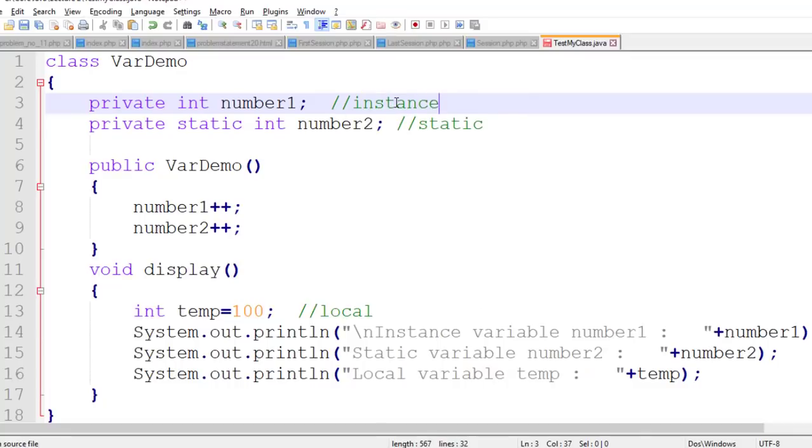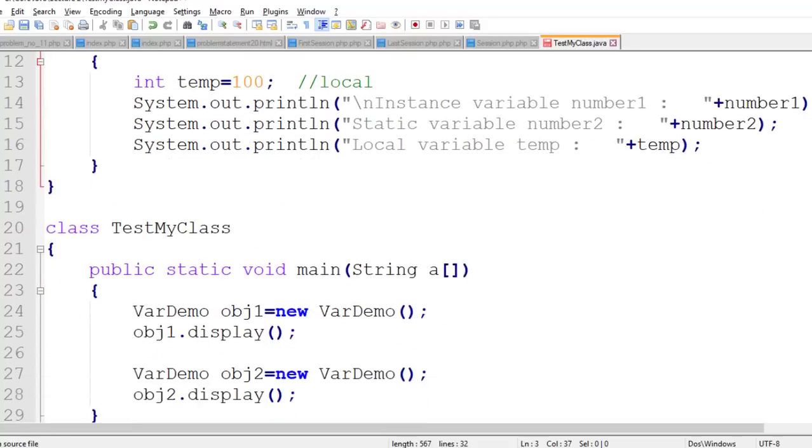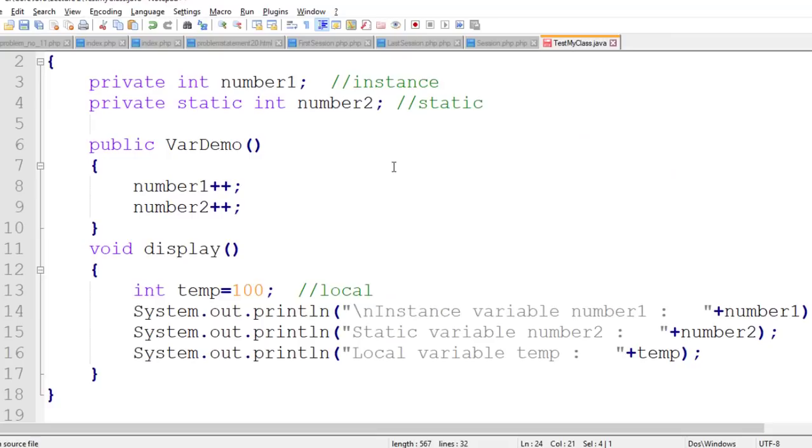Why is it called an instance? Because when you create an object obj1, the size of obj1 is the sum of the sizes of all non-static data members inside the class. So the non-static data member is only one. So the size of the object is 4 bytes. Okay, this is not counted in your program.